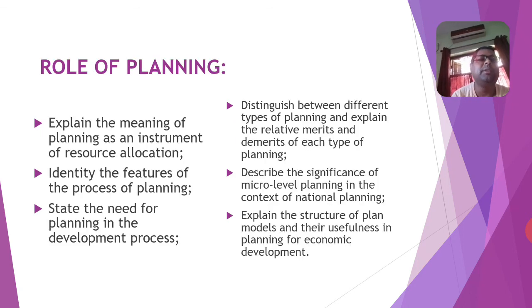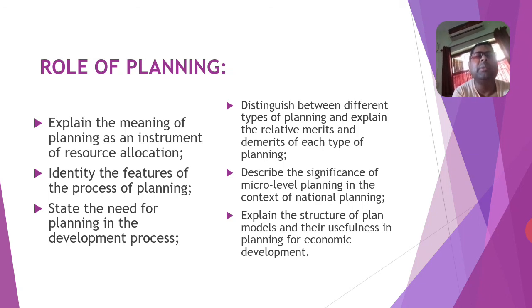The next chapter is regarding the role of planning. We know the different types of planning, centralized planning and decentralized planning. Centralized planning is from the topmost portion of the economy, that is from the central government, and decentralized planning is from the ground level.